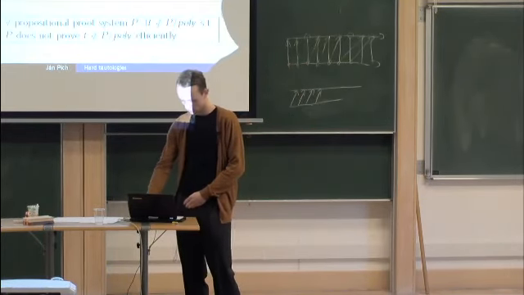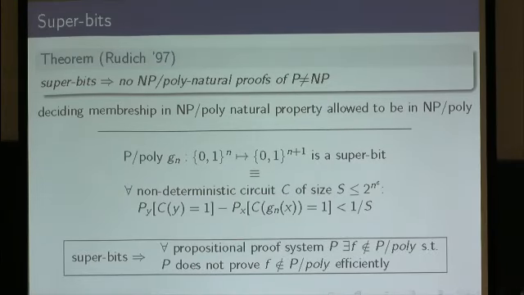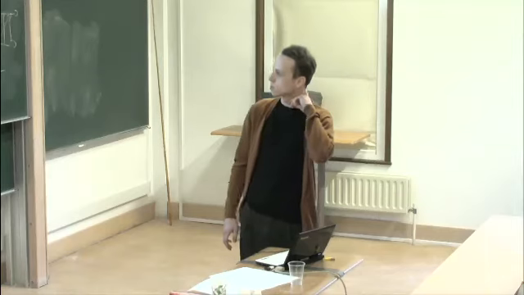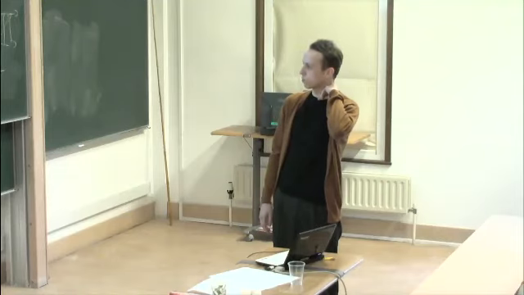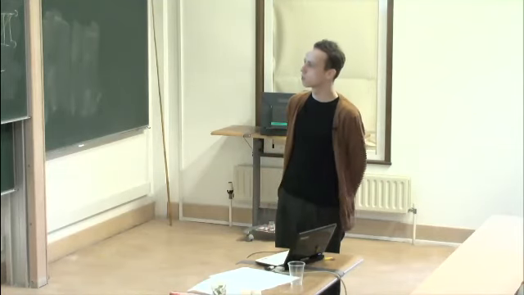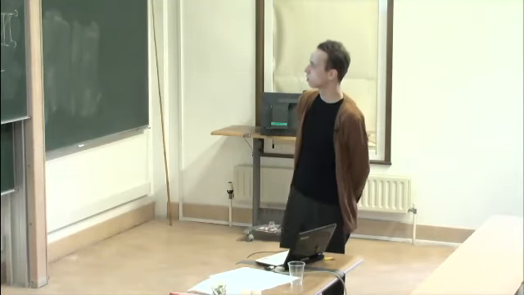So this is the difference from a pseudo-random generator: we allow non-deterministic circuits. The assumption that superbits exist is stronger than, say, saying that NP is not equal to coNP, but it would still be surprising if it didn't hold.